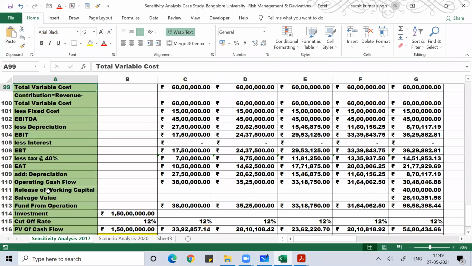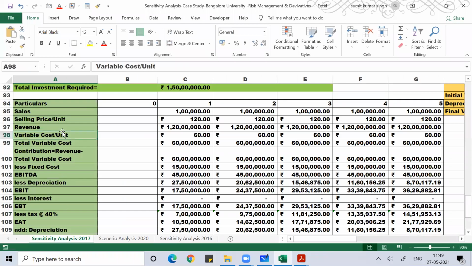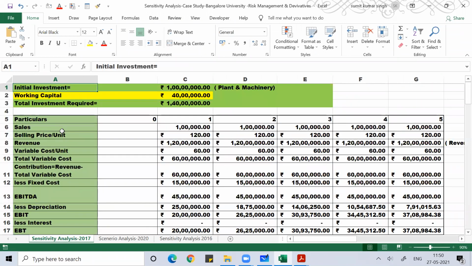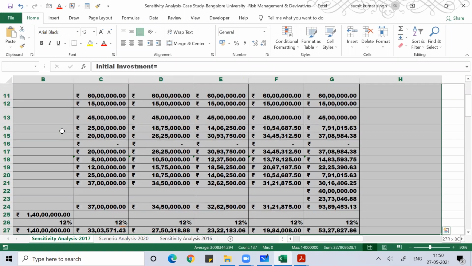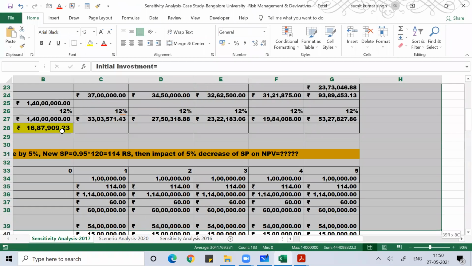So we can do that, guys. For 2016, if I have to do sensitivity analysis, we can do the same thing with the same data; we just need to calculate. Do you want me to repeat the same set of steps again? I don't think so. You can do this as a revision for yourself, as an assignment you give yourself.